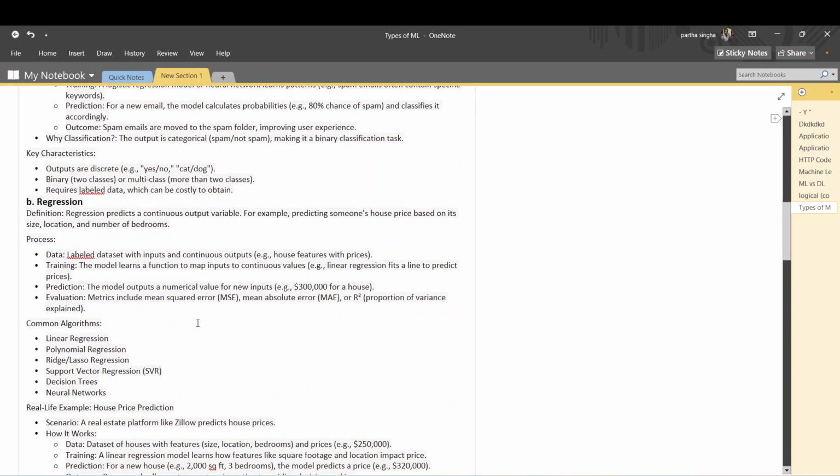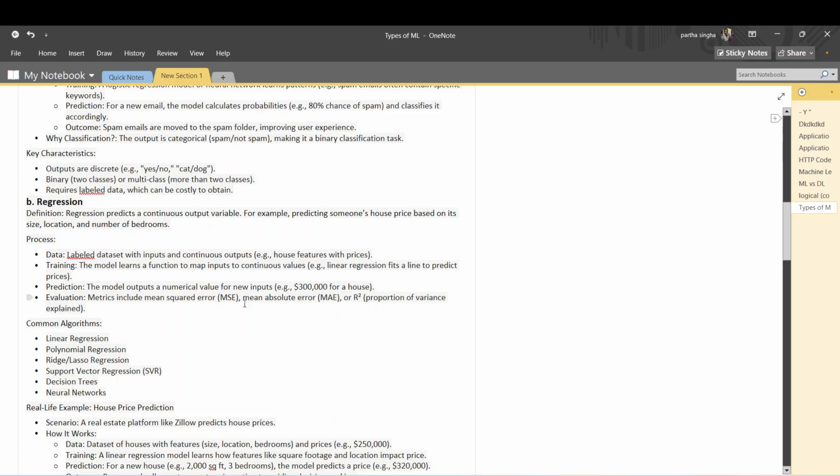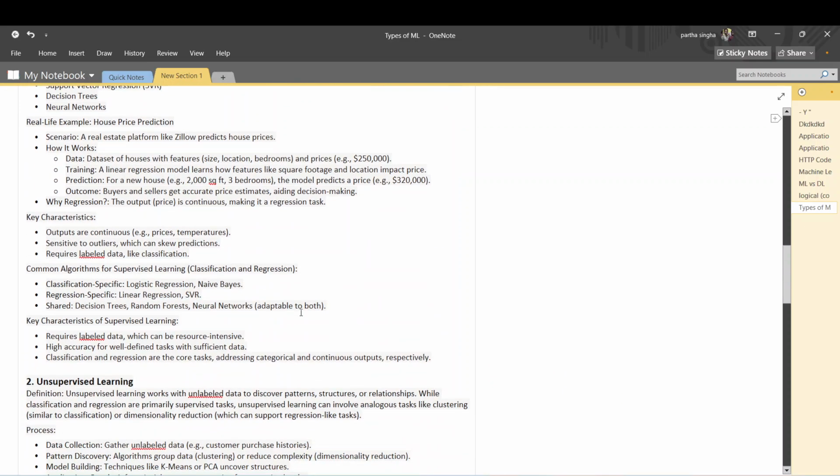Okay, all the algorithms are in the notes. If you want to know them in detail, you can go through the notes. I will attach them in the description box of the video.